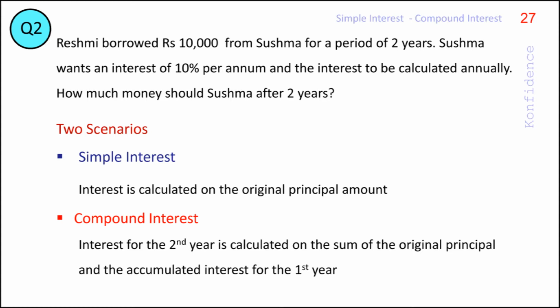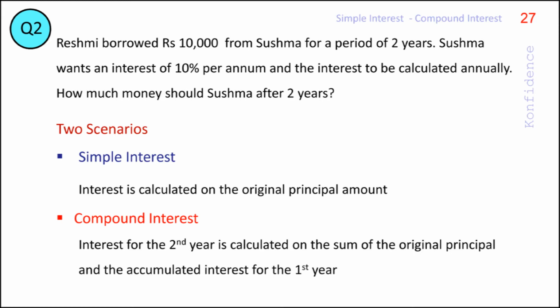Now, look at it from the point of view of Sushma, the lender who gave the money to Rashmi. If Rashmi were to pay back the amount after a year, then Sushma would have had the original principal plus the accumulated interest with her. And Sushma can give this increased amount to a borrower for the next year.